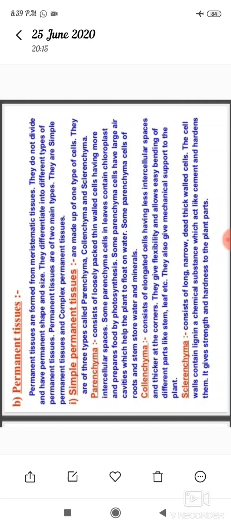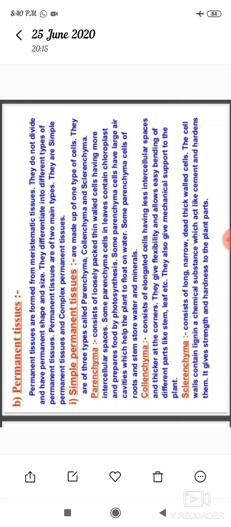Parenchyma. Parenchyma consists of loosely packed, thin-walled cells having more intercellular spaces. Some parenchyma cells in leaves contain chloroplast and prepare food by photosynthesis.